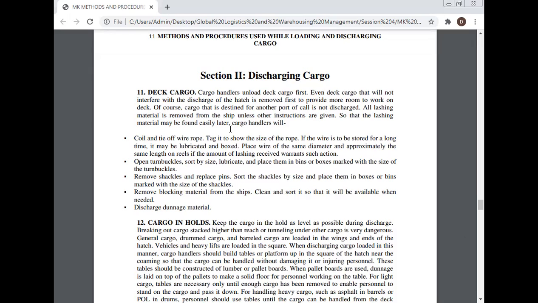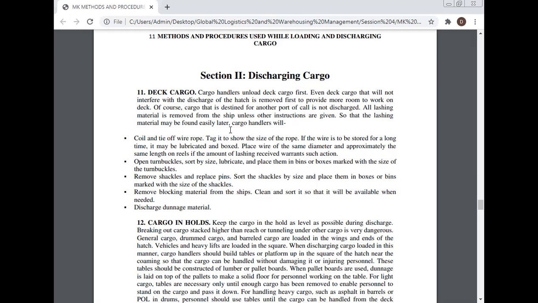Open turnbuckles, sort by size, lubricate, and place them in bins or boxes marked with the size of the turnbuckles. Remove staples and replace pins. Sort the shackles by size and place them in boxes marked with the size of the shackles. Remove blocking material from the ship. Clean and sort it so that it will be available when needed.